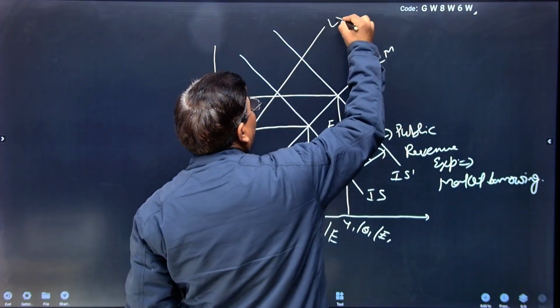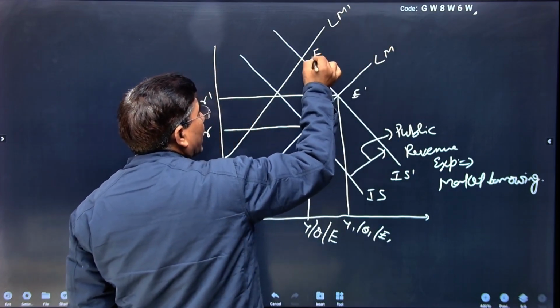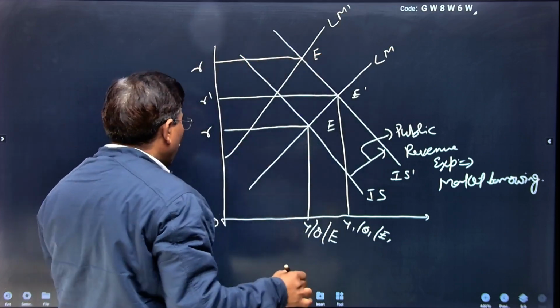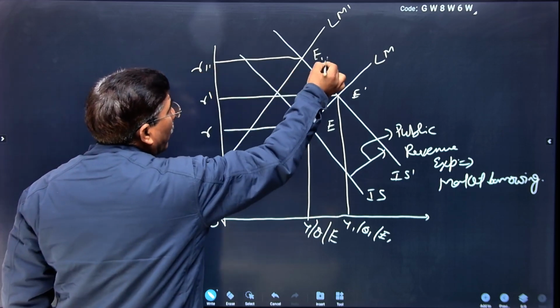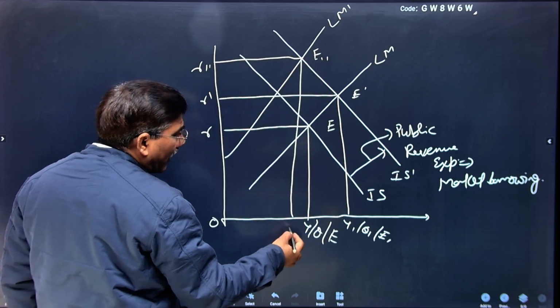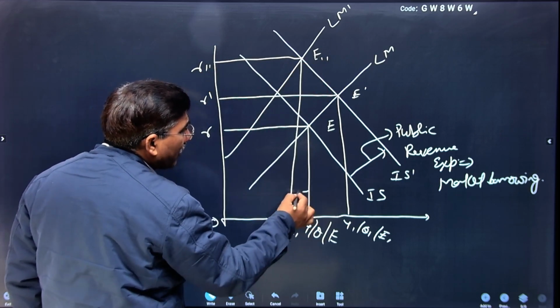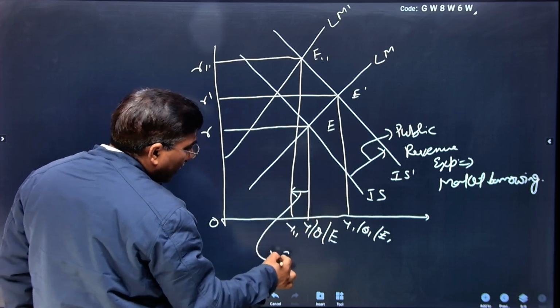That's why the LM curve will shift upwardly, LM to LM dash. Now the rate of interest will be higher in comparison to the initial rate of interest OR, that is OR double dash, and now the economy will finally be in a crowding out condition, meaning national income decreases from Y to Y double dash. This is known as crowding out effect.